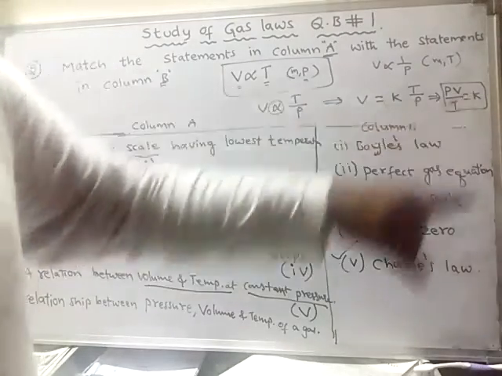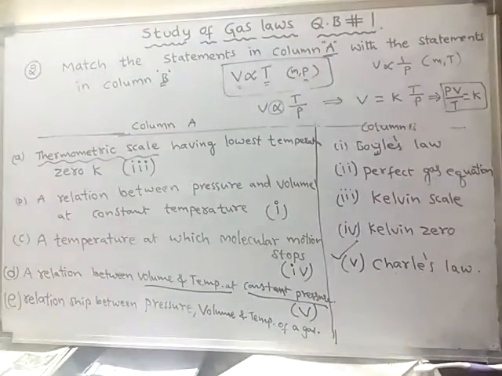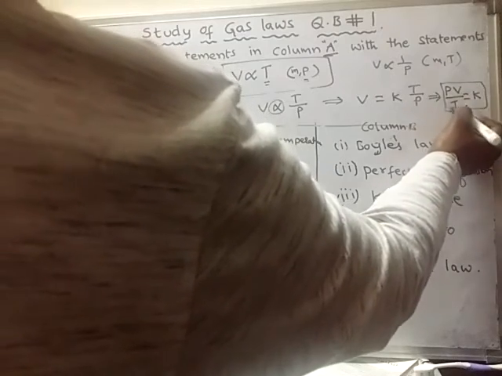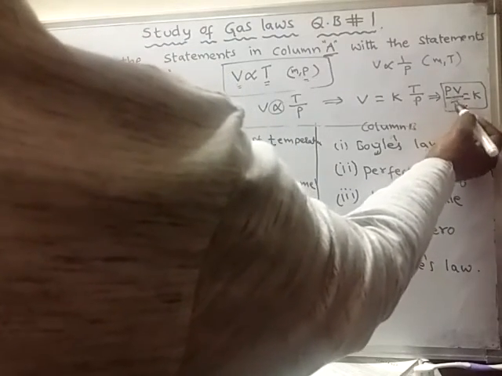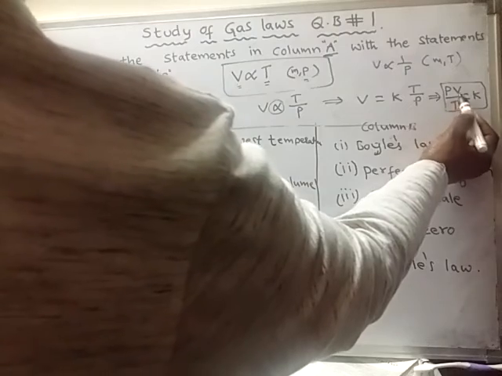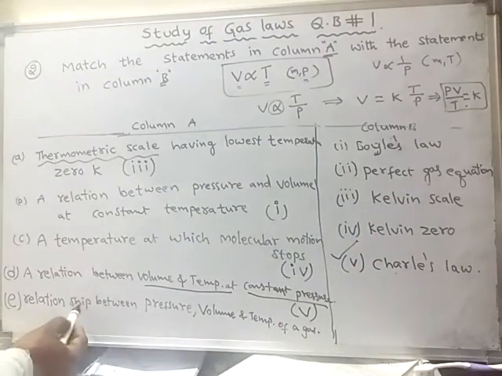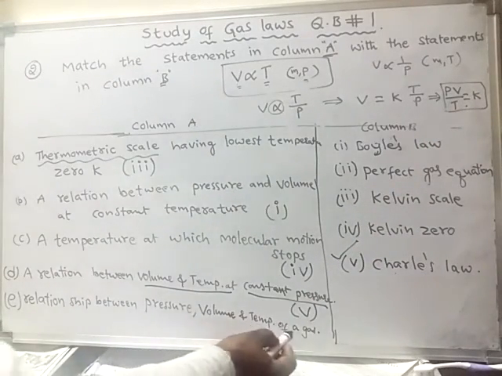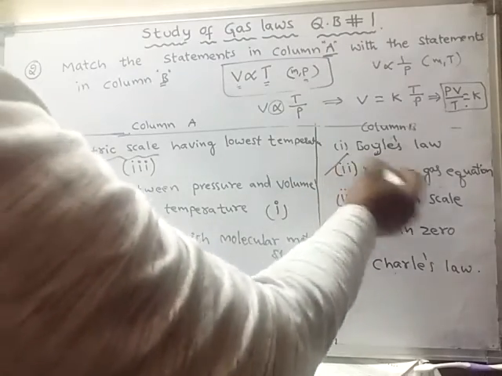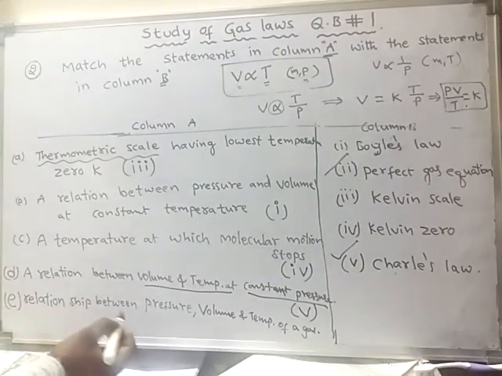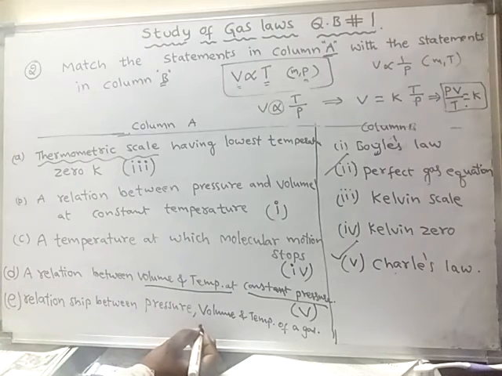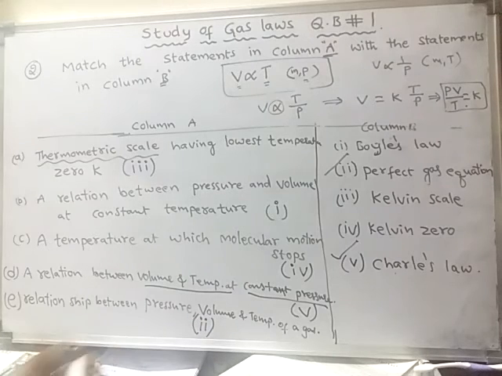This equation is called the perfect gas equation, or else it is also called the combined gas equation. This perfect gas equation tells about the relationship between pressure, volume and temperature of a gas. So for statement E, the second option is the correct answer. Second option is the perfect gas equation.